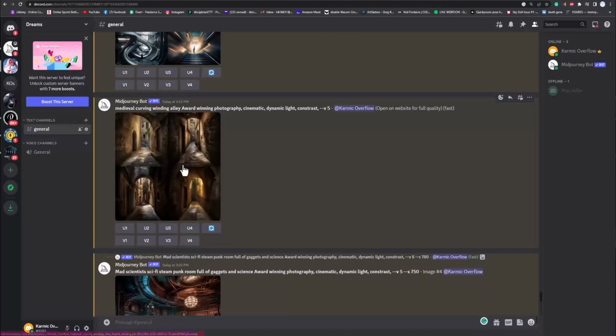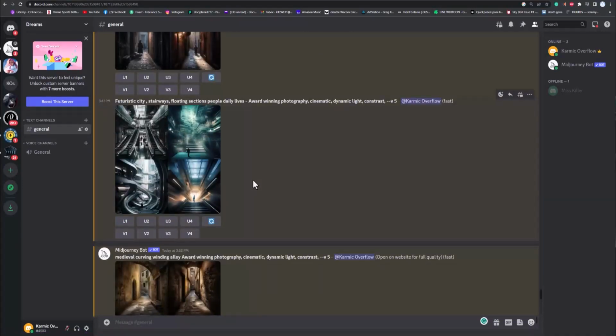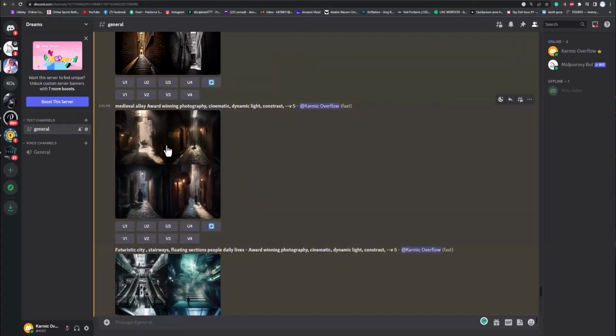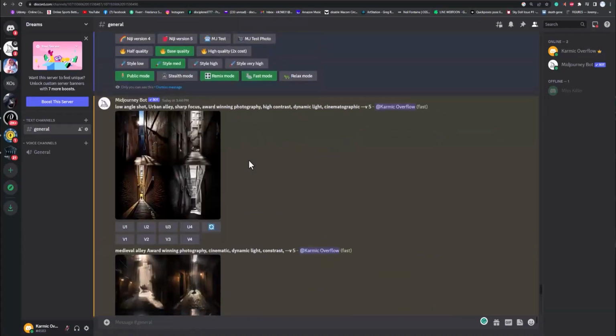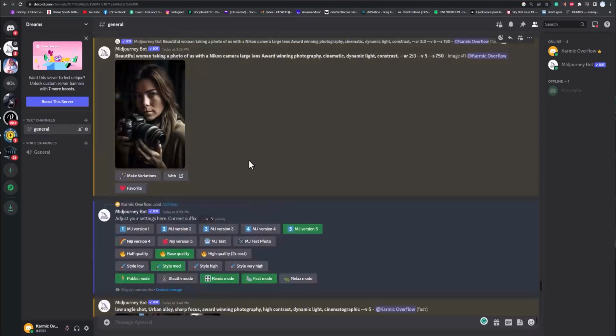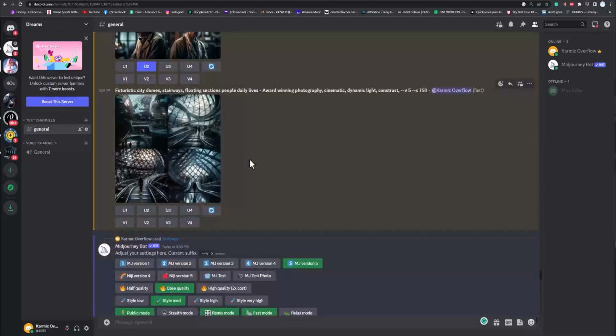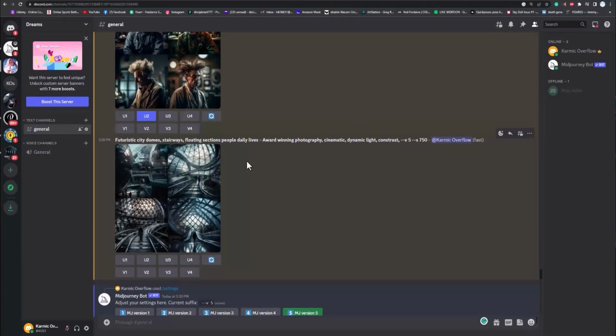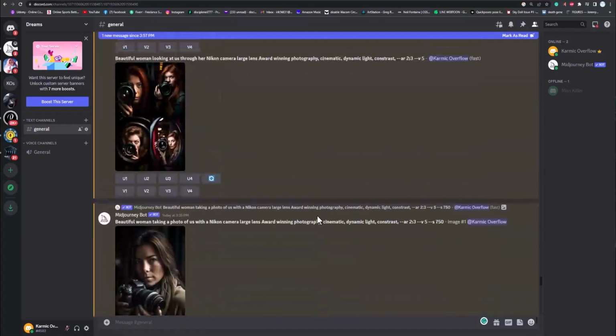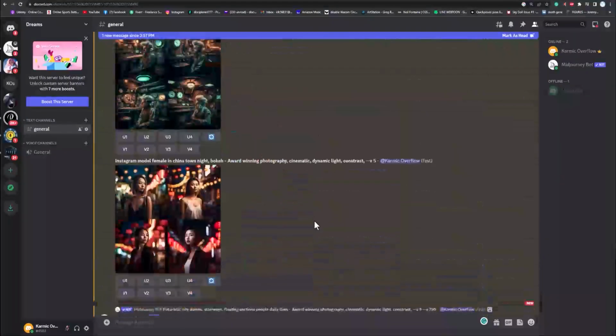Like, what if, just out of curiosity, let's go ahead and, no, not that. What if he was in the future? What if he's in one of these alleyways? Would that be cool? Let me think. I want to put him somewhere else. Maybe one of these futuristic things. Okay, let's generate this one maybe. I'm just curious. Let's just upscale that and let's see what happens if we throw him in that, just out of curiosity.